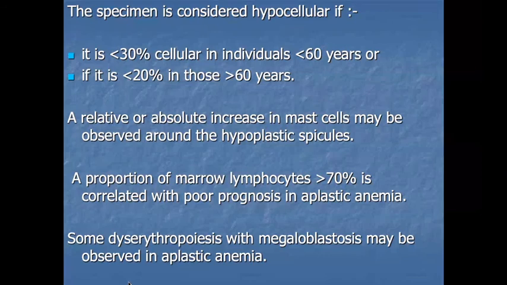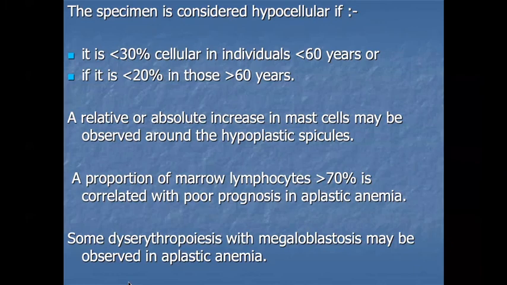Mast cell number also increased in this patient, okay? Aplastic anemia. A proportion of bone marrow lymphocytes of more than 70% is correlated with a poor prognosis in aplastic anemia. Overall, when we are doing the bone marrow aspirate and counting the cells, their number is increased. Lymphocytes more than 70% indicate a poor prognosis in this aplastic anemia patient.